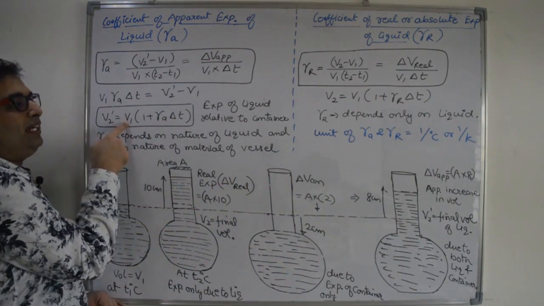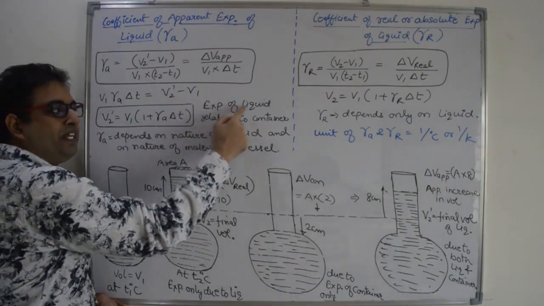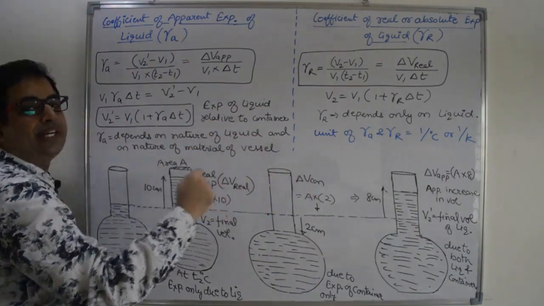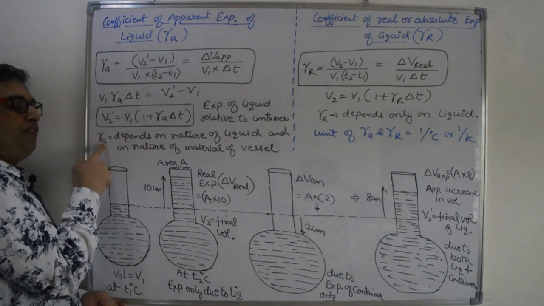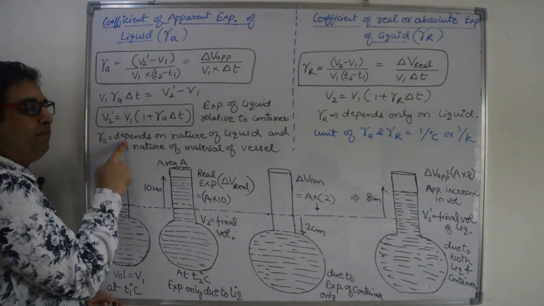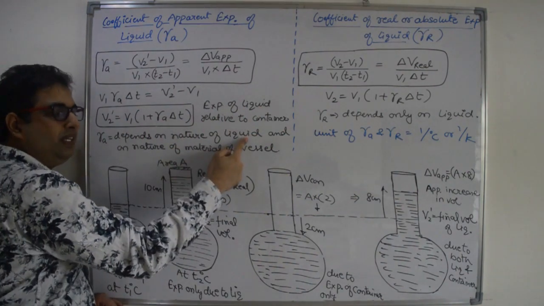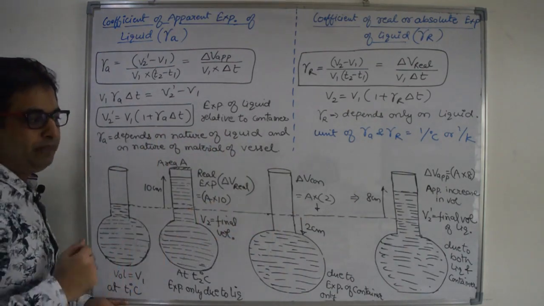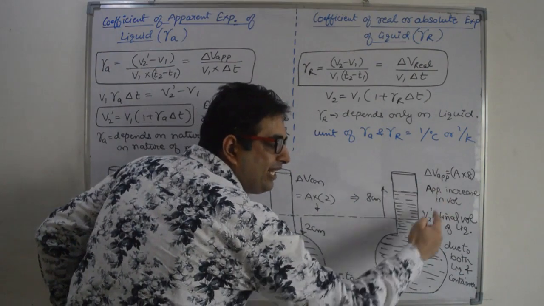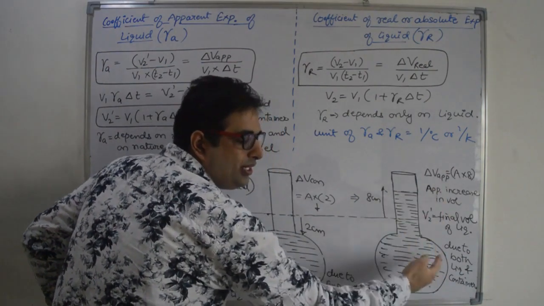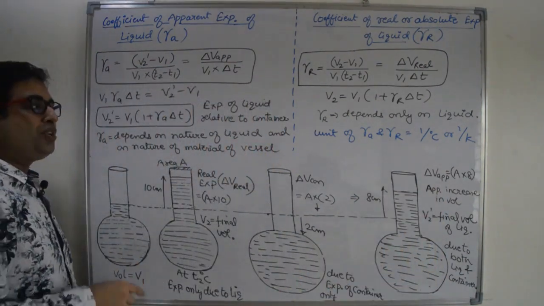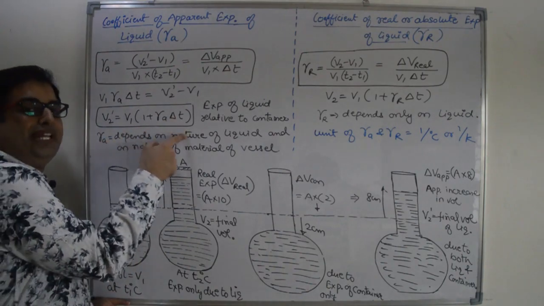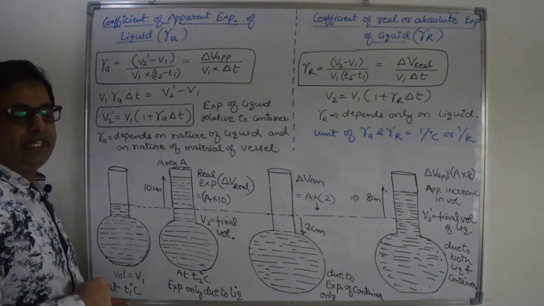Right? And this tells us the expansion of the liquid relative to the container, and the value of gamma apparent depends on both the nature of the liquid as well as the material of the vessel or container, because here we are taking the expansion of both liquid as well as container. So gamma A depends on both the liquid as well as the container material.